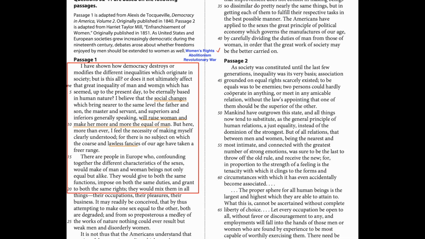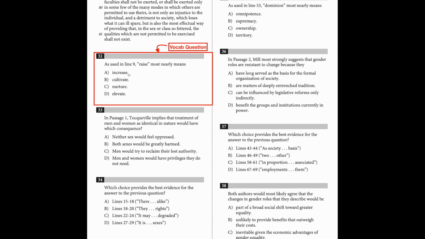So the first 20 lines of this passage mainly talks about the social changes that would raise women's status to the level equal to men, which the author believed to be lawless fancies. So he is against women's pursuit of equal rights. Then let's start solving the questions.